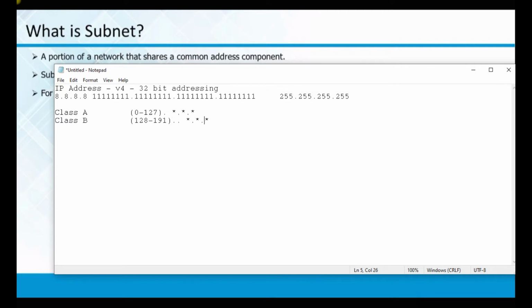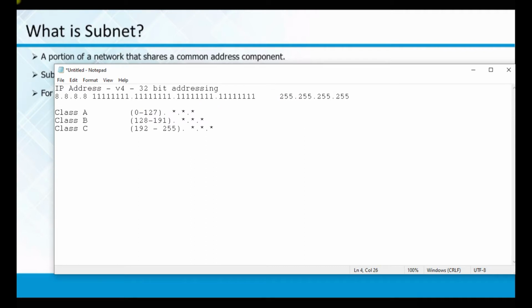We call this class B. In class C, I'm categorizing the rest of the things: 192 to 255 dot rest, we call class C. This is how the IP address is. Only the first octet matters, not the others. Based on the first octet, the class has been identified.